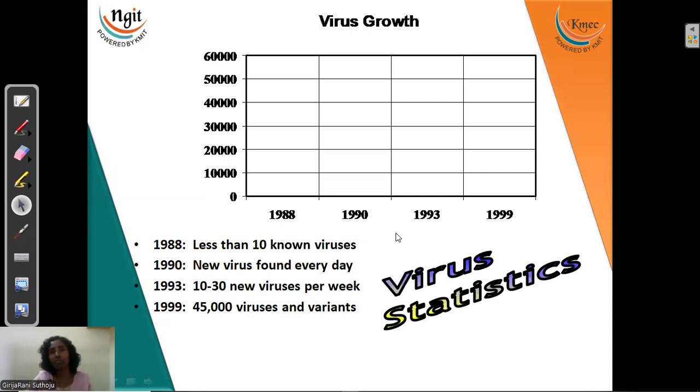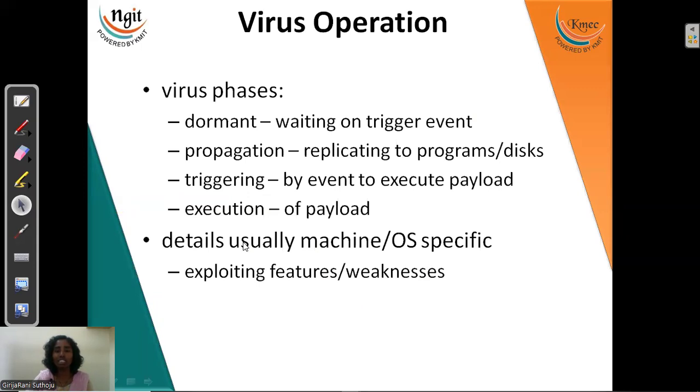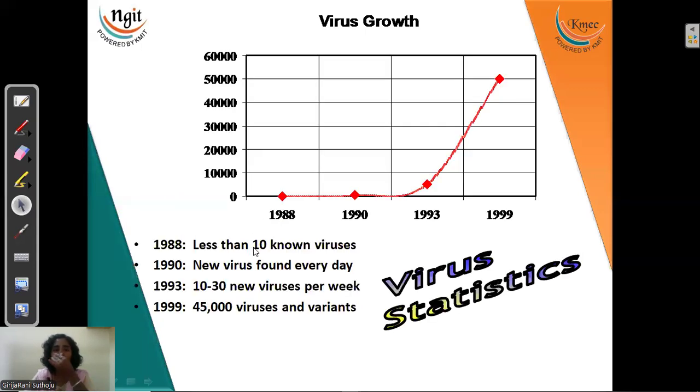So that will be done by virus. Virus growth is a lot nowadays, and at present we are facing around 1 lakh viruses every day. This is the growth of the virus which we have seen from 1988 to date. I have shown 1999 only, but till date it is more than 60K, and it has reached 1 lakh nowadays. So every day we face n number of viruses.